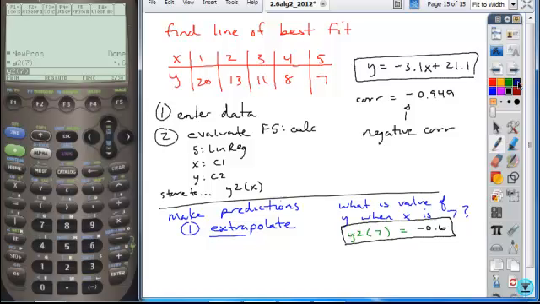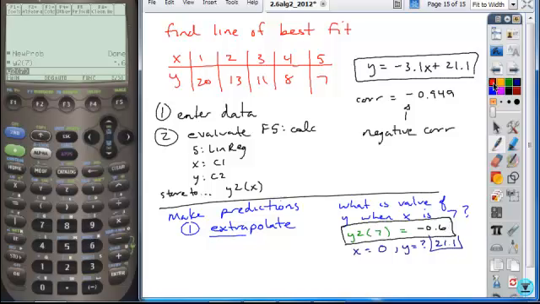And what about if I evaluate when x is 0? Would this be extrapolation? Does 0 fall beyond the domain of these given data sets? Yeah, right? 0 is to the left of this. So it either has to be greater than the last or the highest value of x or less than the lowest value. So what would our value be when x is 0? You don't need a calculator for it. 21.1, right?